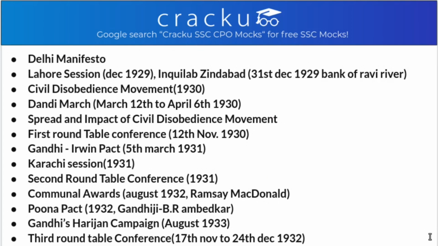After this came the Delhi Manifesto, and that came in the year 1929, November 2nd. After the Delhi Manifesto came the Lahore session of the Congress, and this is one of the important sessions, and this was in December 1929.